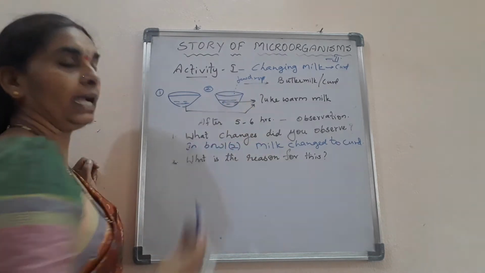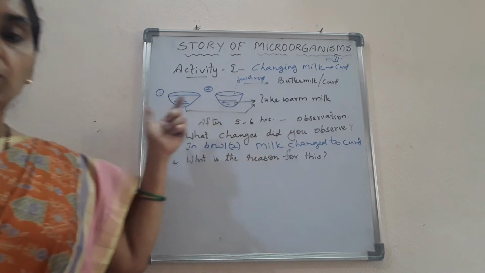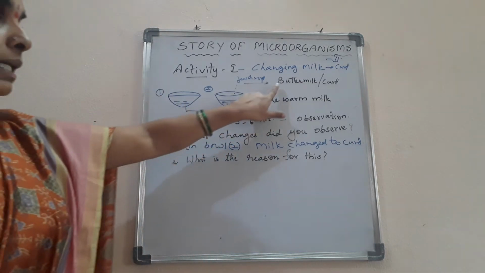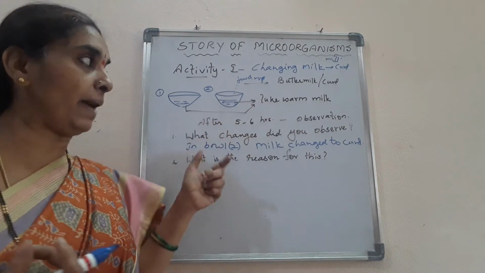The reason is that the milk has changed to curd because of the action of lactobacillus, the bacteria.